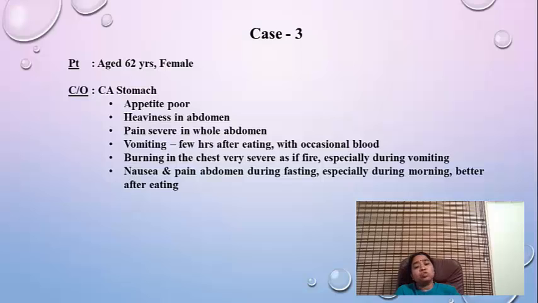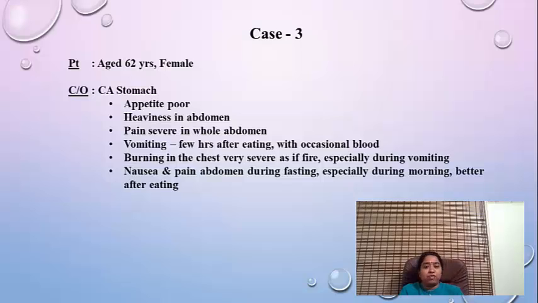But if he ate something, a few hours after eating, or sometimes immediately after eating, he got that severe kind of vomiting bout where he felt that his whole chest was burned. So he was so frustrated and dejected. There was a lot of pain, a lot of nausea, he didn't know what to do, he neither could eat nor stay hungry.